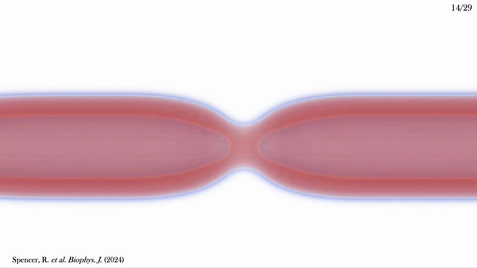We can start from a membrane that's under tension. The tension is controlled by the lipid chemical potential. The tension also controls the radius of the tube. The higher the tension, the smaller the tube. I can calculate the optimal path for fission, and it looks like this.